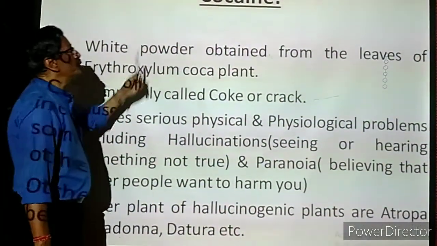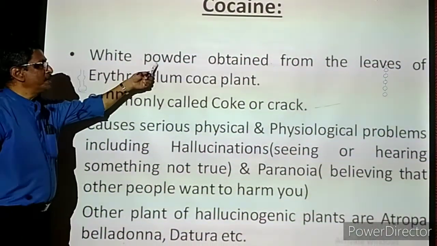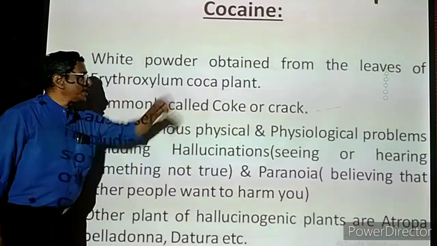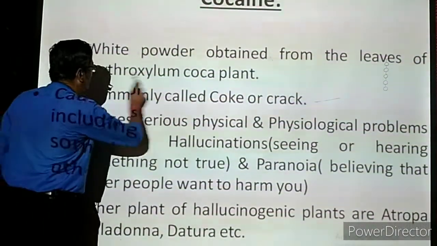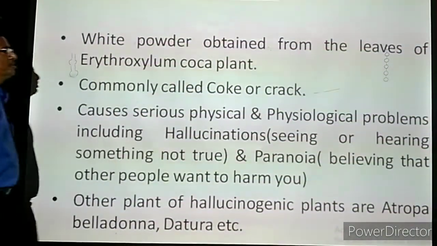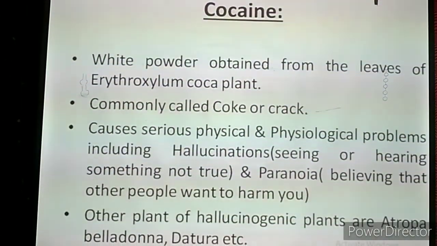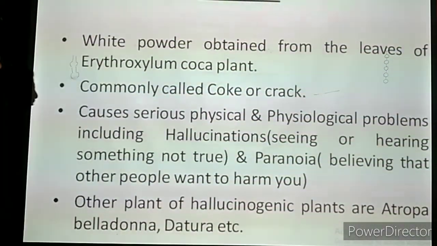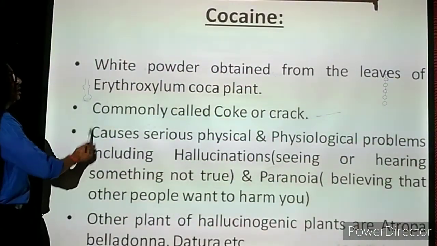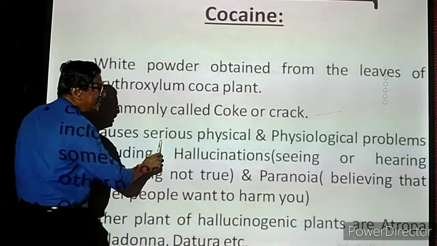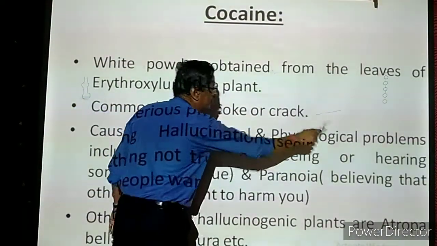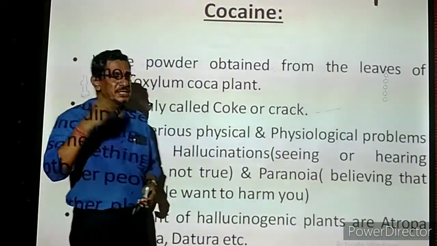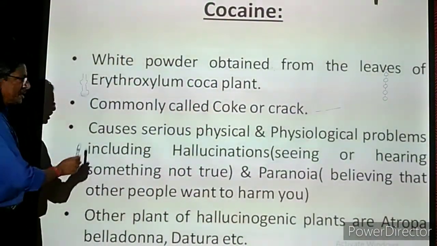The third group is called cocaine. Cocaine is a white powder obtained from the leaves of the Erythroxylum coca plant. The full name, Erythroxylum coca, is the botanical name of that plant. From the leaves, they are extracting one white powder. It is commonly called coke, or it is called crack. Any term we can use. Then, this cocaine causes serious physical and physiological problems. Physical means bodily, so many problems will be there. Physiological means the functions of various organs, problems will be there.